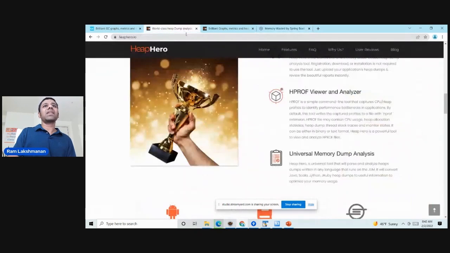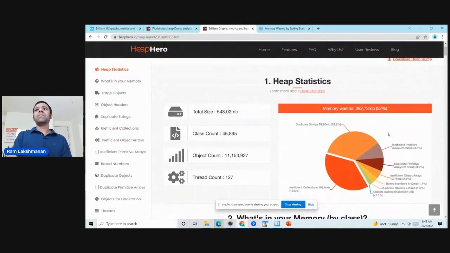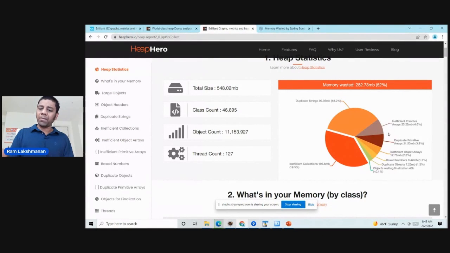See, here is another example that I want to show. When you upload it, this is a heap dump of a very major travel application. This application processes almost 70% of North America's B2B airline ticket reservation, right? A massive deployment. This application was wasting 52%. Earlier, the best practices Spring Boot was wasting 65%. This is wasting 52%. So how is it being wasted because of inefficient programming?